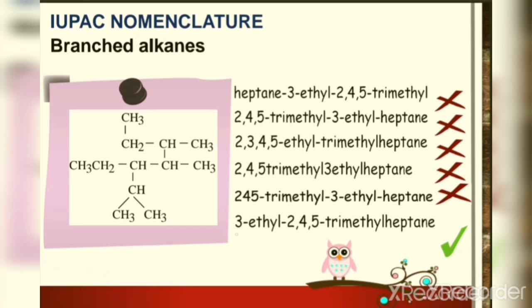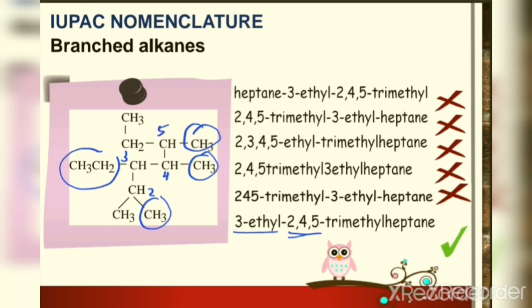Okay, so this is the correct name, 3-ethyl. Because ethyl is placed on carbon number 3 and the letter E comes first, and then 2, 4, 5. So 3 hyphen ethyl, because we want to separate number and letters, and then hyphen because we separate letter and numbers. 2, 4, 5, we have commas because we want to separate number and number, because methyl groups are attached on carbon number 2, carbon number 4, and carbon number 5. So it is 2,4,5-methyl.